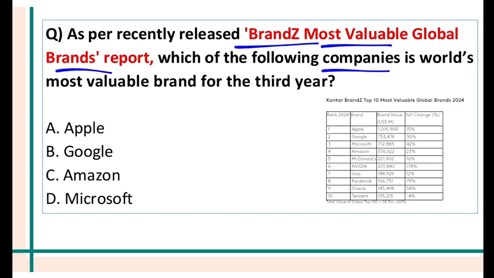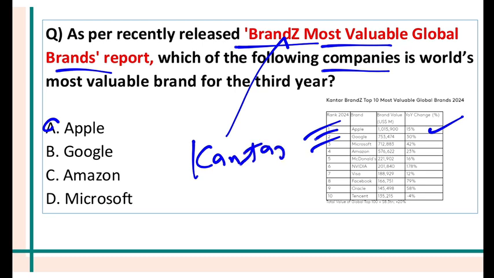Brands Most Valuable Global Brands Report. Which of the following companies is the world's most valuable brand for the 3rd year in a row? It is Apple. Here you can see Apple is the most valuable company in the world. Second is Google and third is Microsoft. So these are the top 3. The answer is Apple and Tim Cook. Tim Cook is the CEO of Apple. By the way, the Brands Most Valuable Report is released by Kantar, which is a brand marketing company headquartered in London.